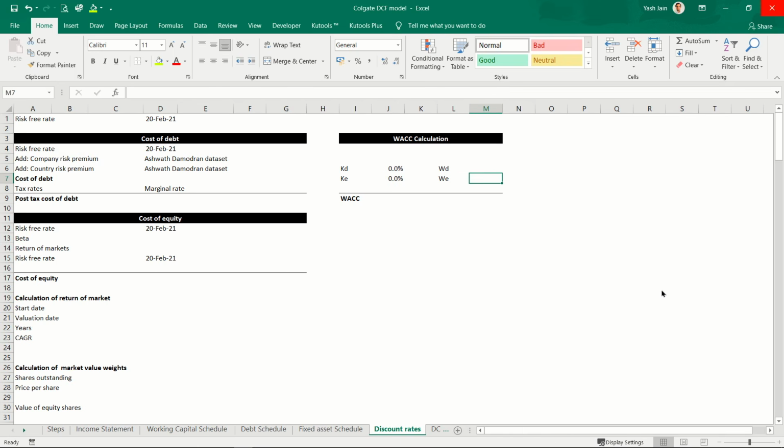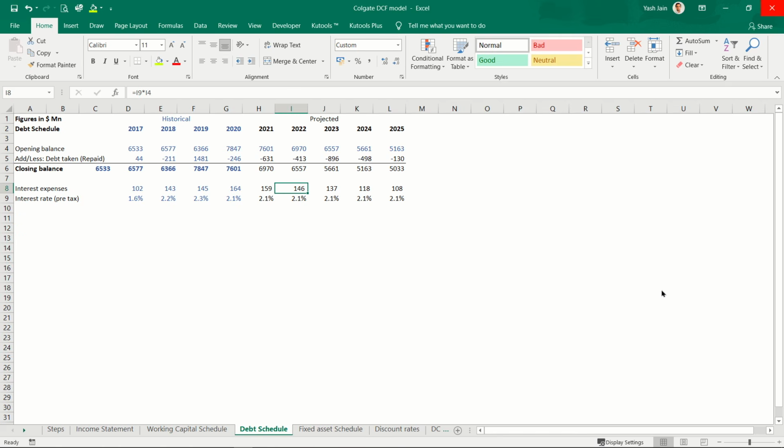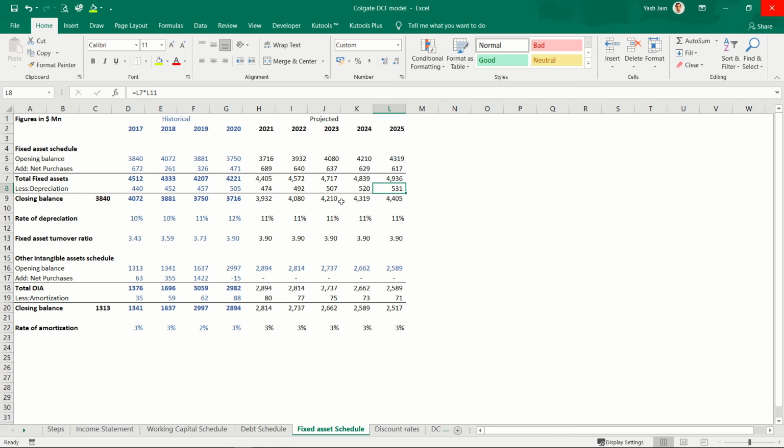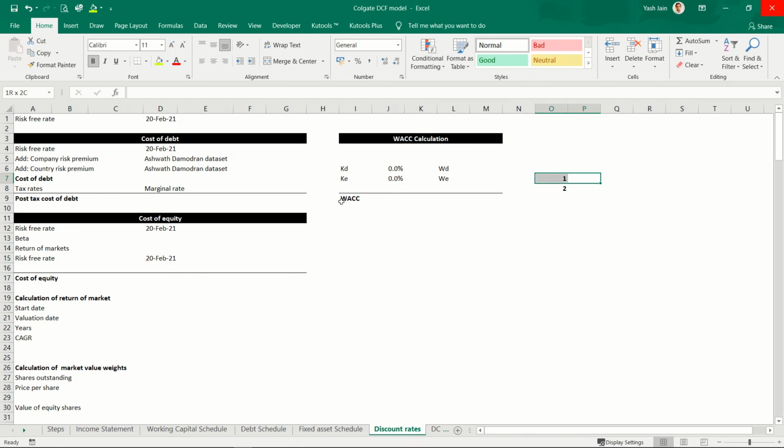There are two methods one can use to calculate cost of debt. One is the book interest method, in which you simply say my cost of debt is this 2.1%. Another is matrix pricing, in which you say since the loan that I have taken is fairly old and market conditions have evolved since then, I'll calculate my own current cost of debt. That will be risk-free rate plus company risk premium plus country risk premium.